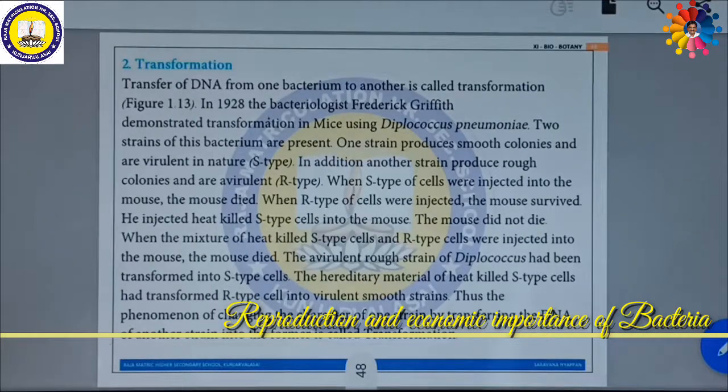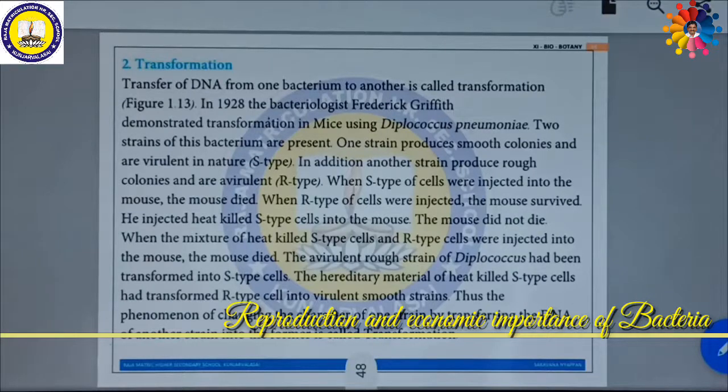Diplococcus pneumoniae bacteria is one type of bacteria. Another Diplococcus pneumoniae strain produces a rough colony and is avirulent. This is called R type. That means they do not have any polysaccharide. Without any polysaccharide, they look rough in shape. Moreover, they will not cause any disease and they will not kill. So this is the second type.